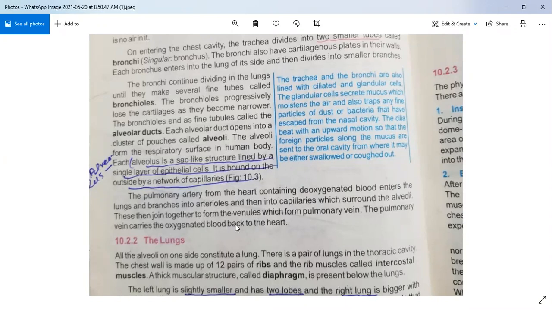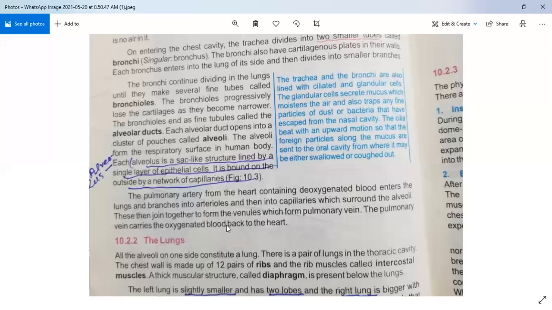These then join together to form the venules, which form the pulmonary vein. The pulmonary vein carries the oxygenated blood back to the heart. So now the first part of the respiratory system has ended.